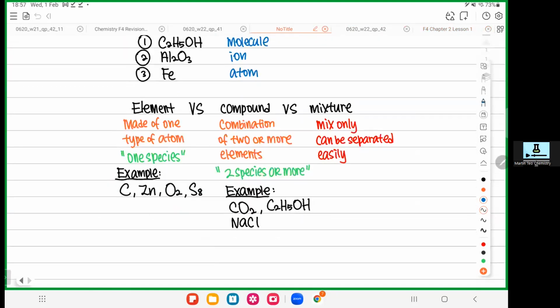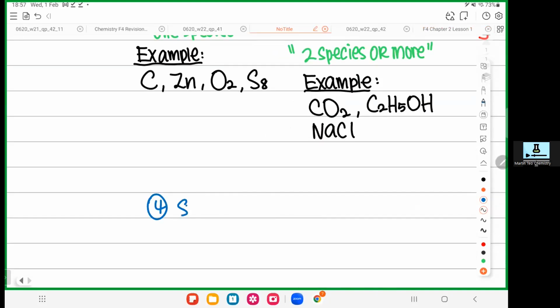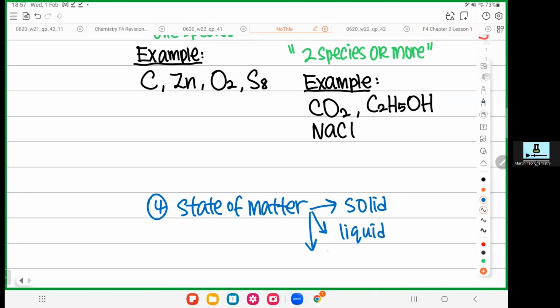So the third part for today's lesson, state of matter. So when I say state of matter means what? State of matter means when you see the word state, state means you are solid, you are liquid, or you are gas. Are you a solid? Are you a liquid? Are you a gas?